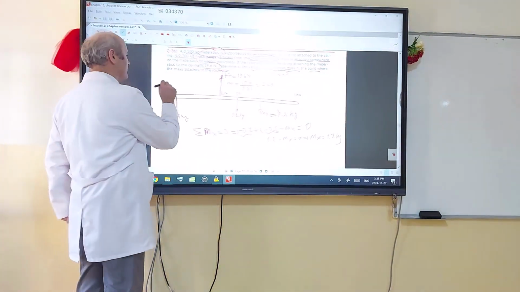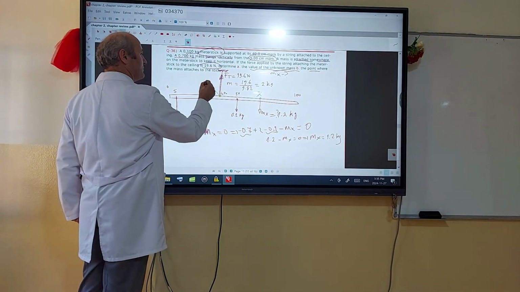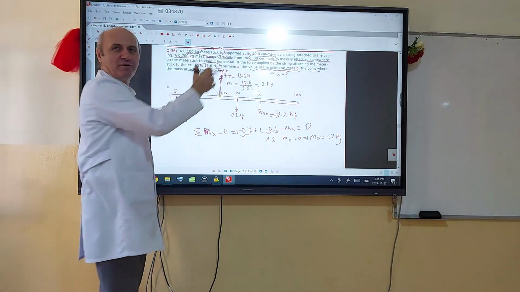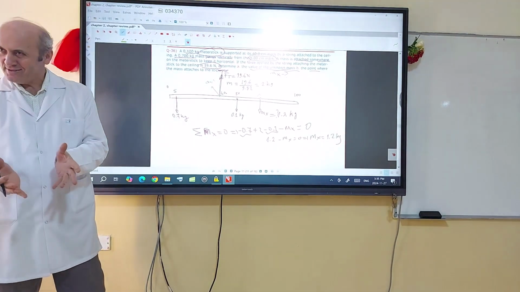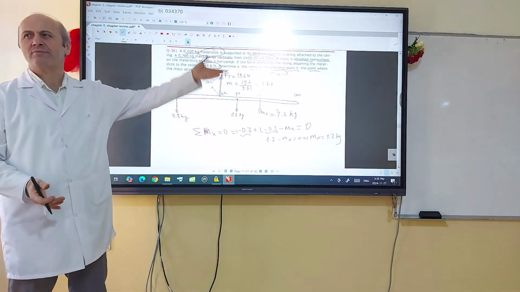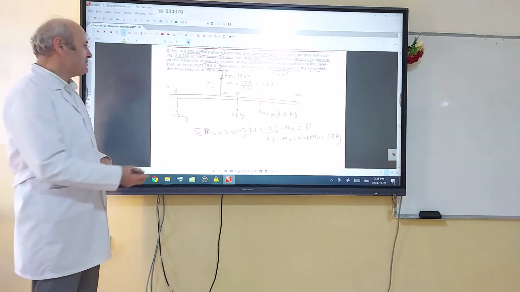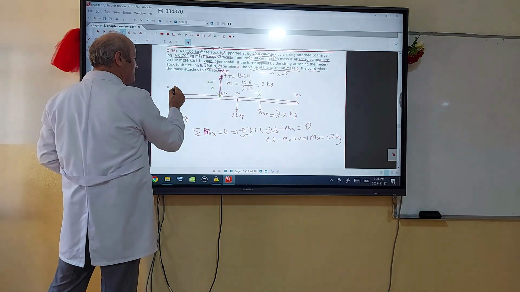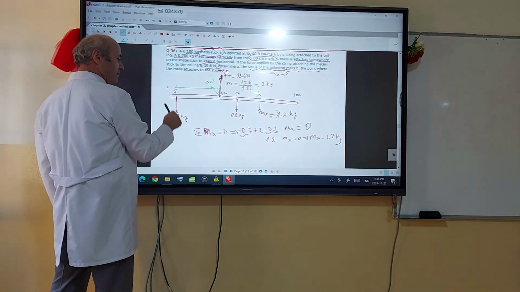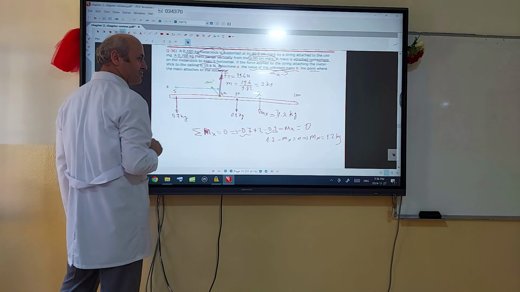I will choose this point as the axis. So then let's make this out of the equation. 19.6, yeah, it's a force. The rest of them are masses. We can also convert it to mass, but choose that point as the axis. Alright, so now let's determine the distances one by one. How much is this length from 0.7 to the axis of rotation?